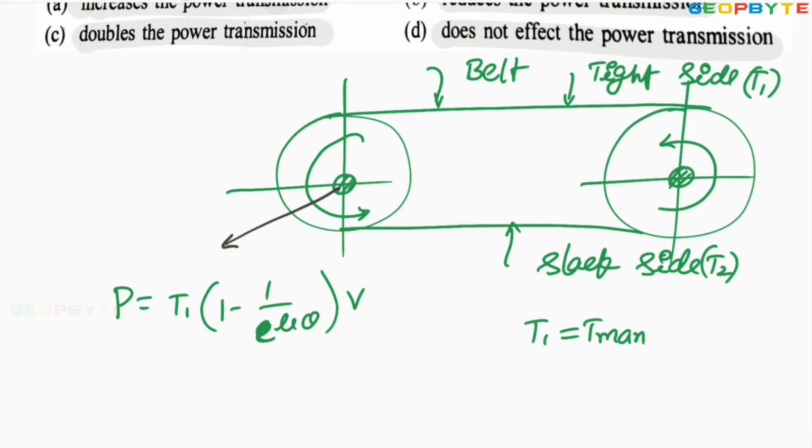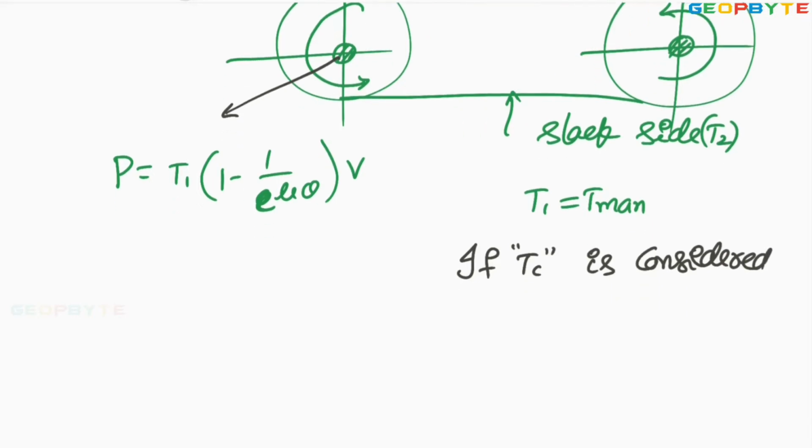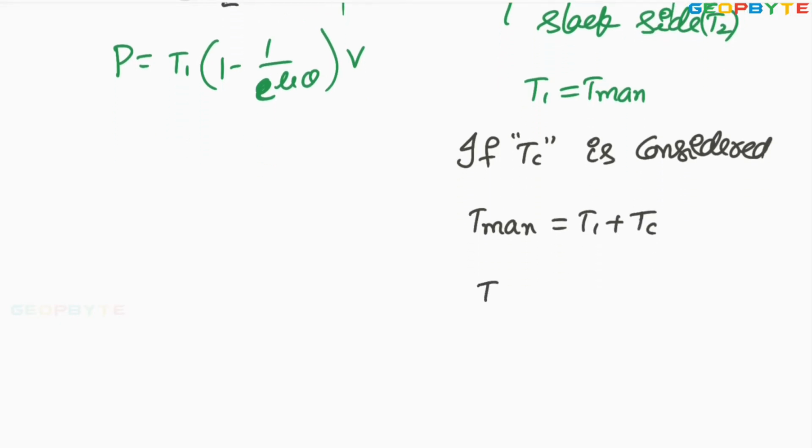Since it acts away from the center, that centrifugal tension causes a reduction in the power transmission, because if TC, centrifugal tension TC is considered, then maximum tension equals what? T1 plus TC, tension on tight side plus centrifugal tension. Then what is the T1? T1 equals Tmax minus TC.